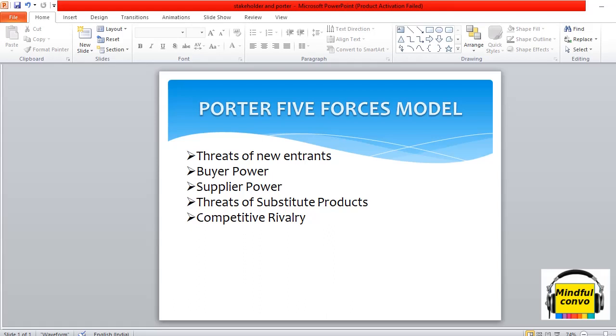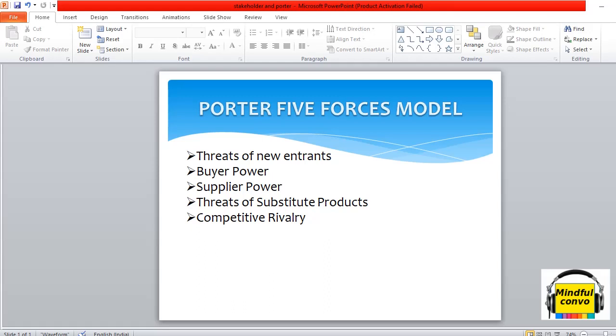In some cases, it is also a very common scenario that we are purchasing the raw materials from a particular supplier from the initiation of the organization. In that case we are bound to purchase from that supplier because we rely on the quality he is providing. So there are many factors which determine the supplier power.